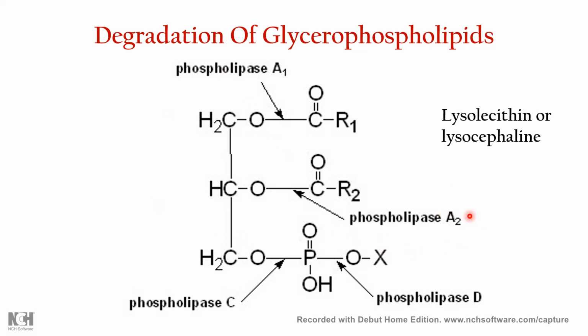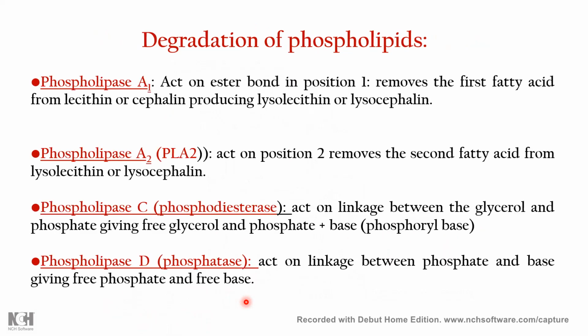And there is a very important point: phospholipase A2 has some other important functions which we will also discuss here. As I told you, phospholipase A1 acts on the ester bond in position 1 and removes the first fatty acid from lecithin or cephalin, producing lysolecithin or lysocephalin. Then phospholipase A2 acts on the second position and removes the second fatty acid.